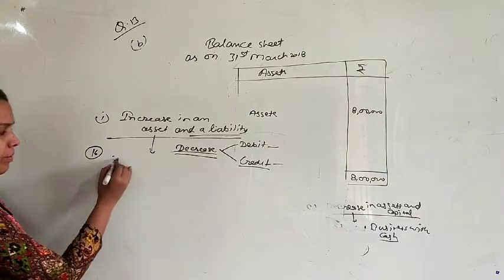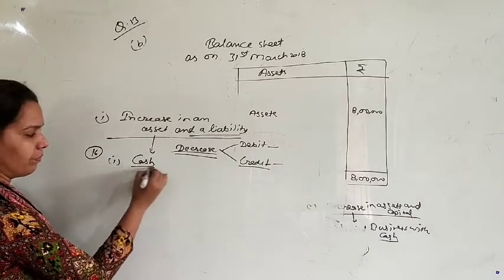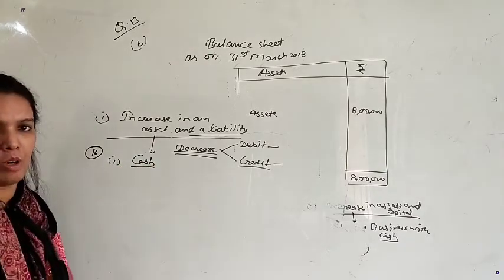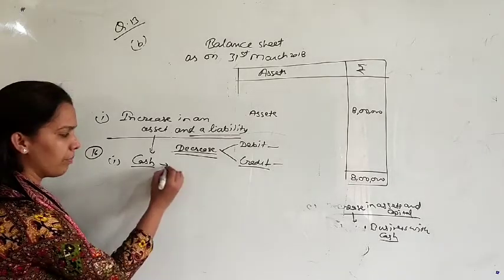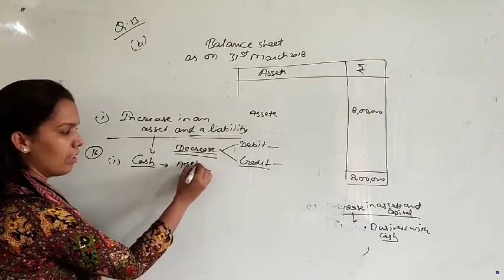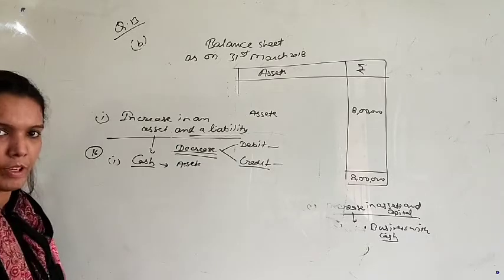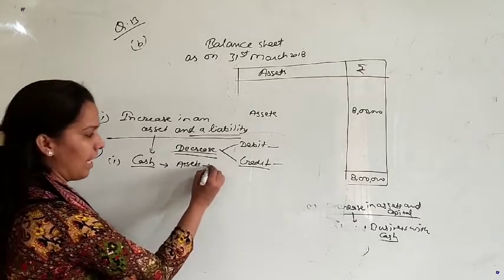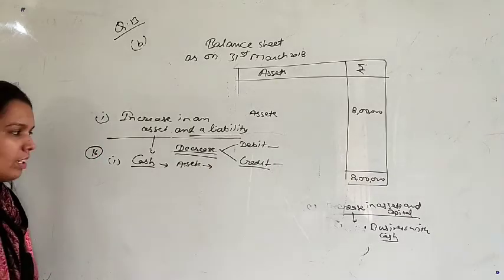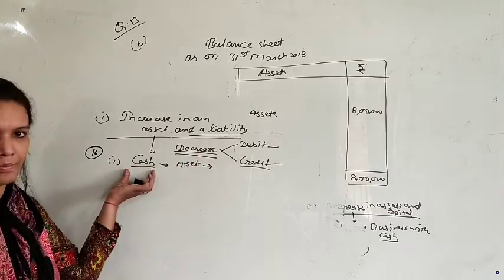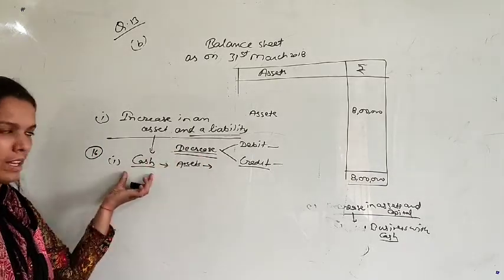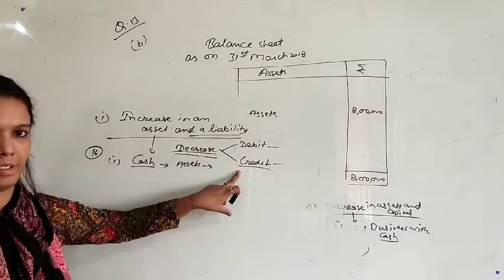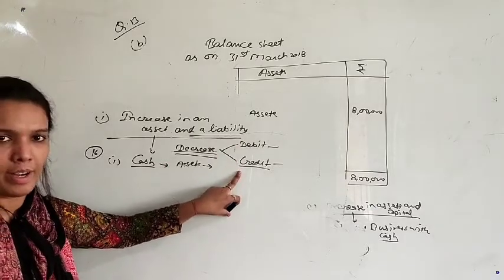First is cash. I think everybody knows that cash is your asset. And which asset? It is a current asset, but we don't have to mention this, we just have to write here only assets. The second point we have to tell is that decrease in cash will be debit or credit. So how will you identify this point?